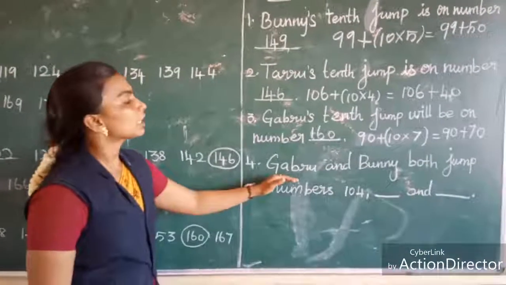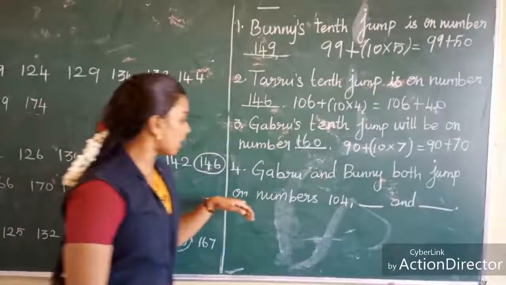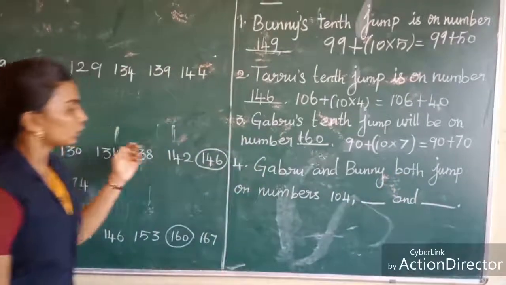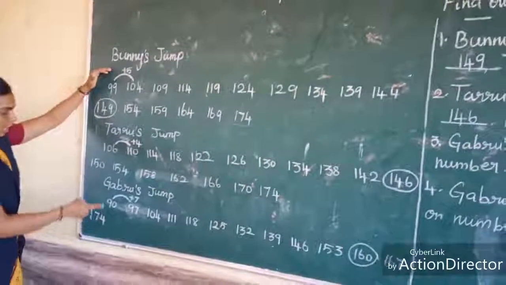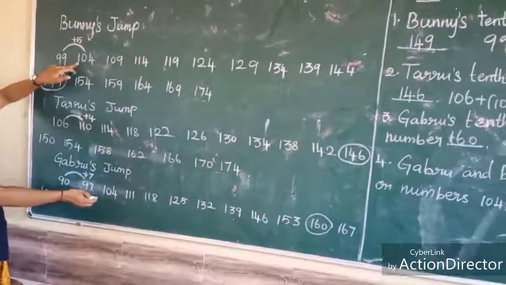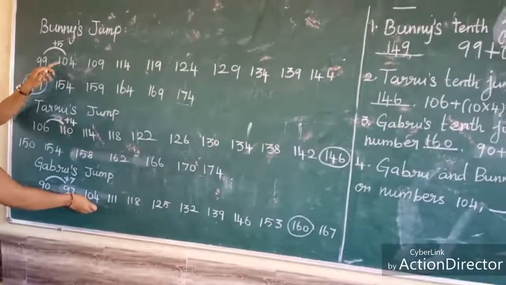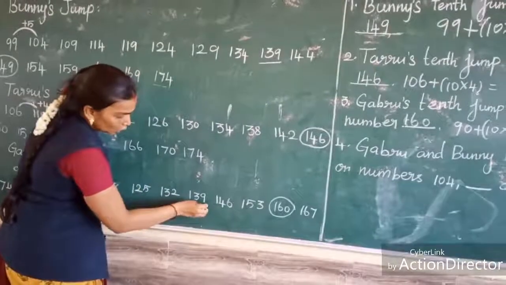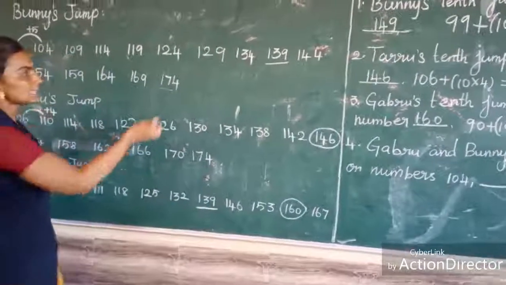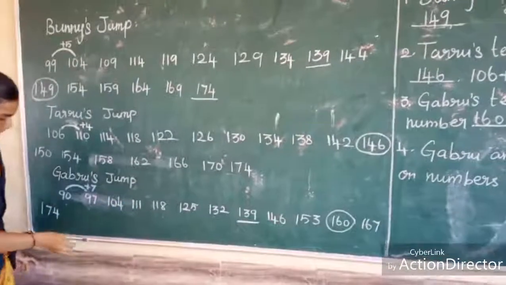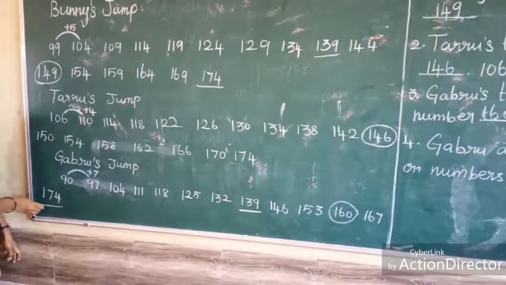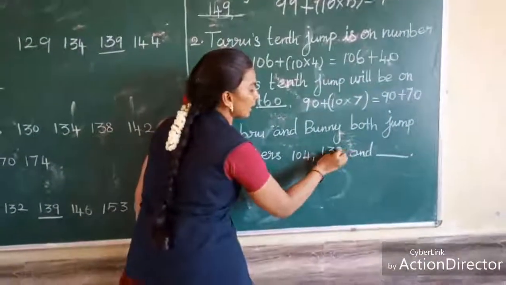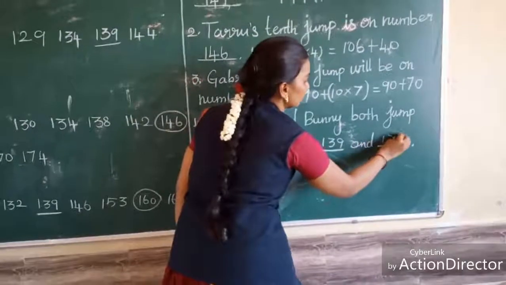In some jumps, Gabru and Bunny both jump on numbers 104 and dash dash. Look here, Gabru and Bunny. What is the same number? See here 104, 104. And see here 139, here also 139. At last 174, here also 174, the same. So here we have to write 139 and 174.